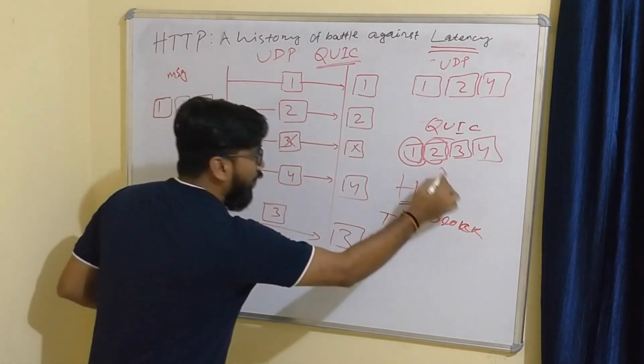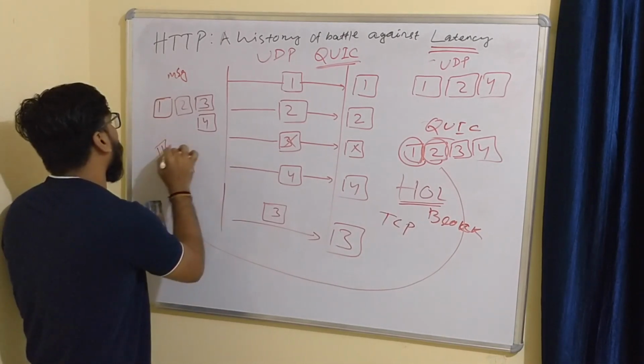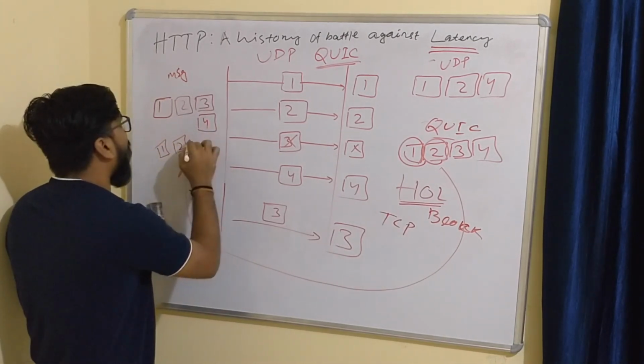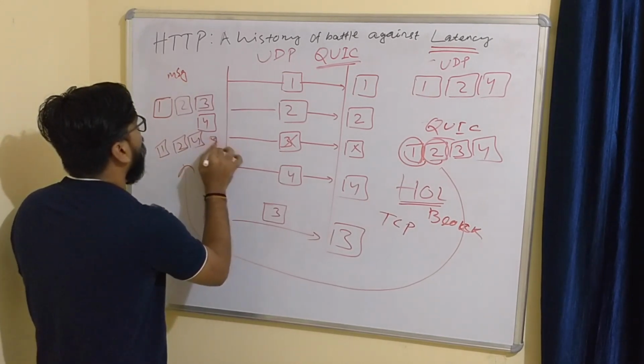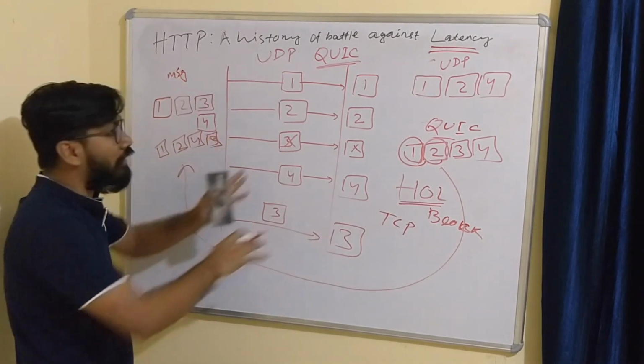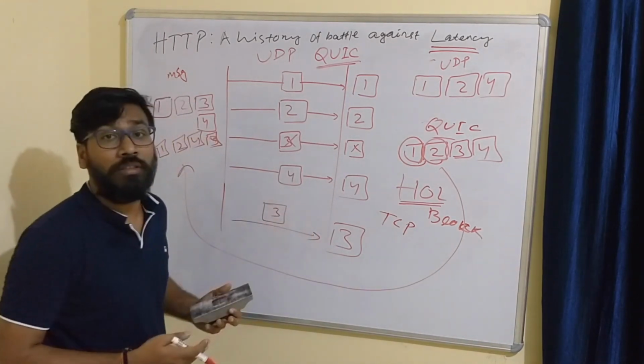The same messages respond independently. Suppose first will be 1, then second is 2, it might be 4 in third place, and fourth place is 3. So this is independent delivery. So this is how QUIC works.